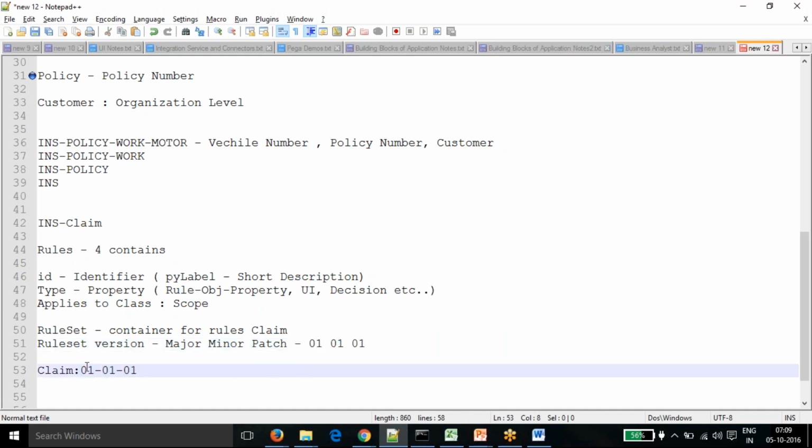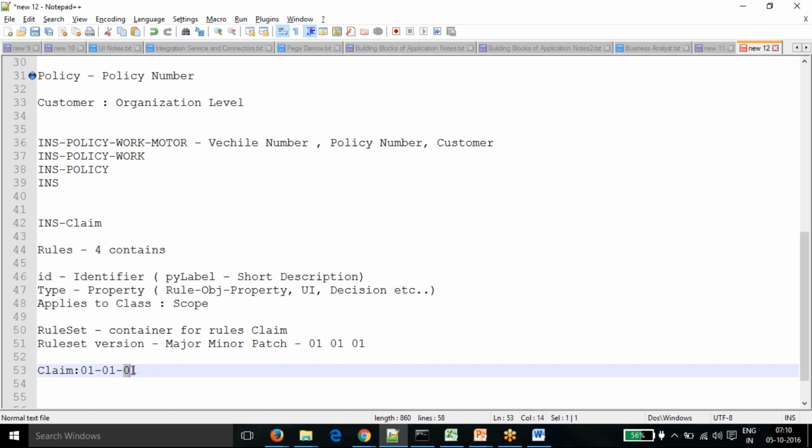What is the difference between these three? We are going to talk about that. Take the patch: if you are going to develop an application, multiple teams are working on different functionality.